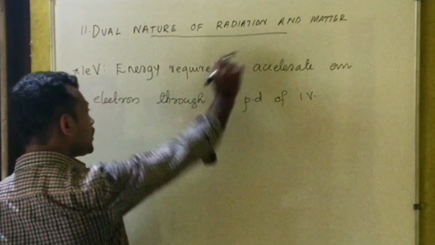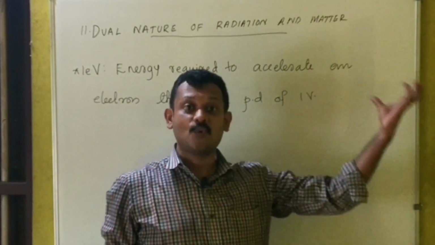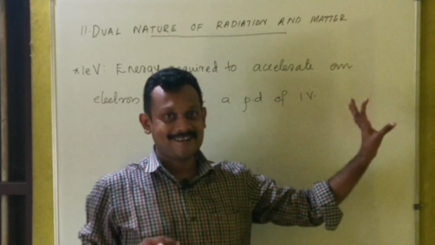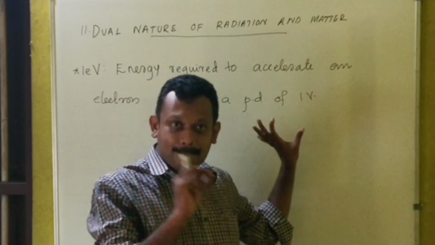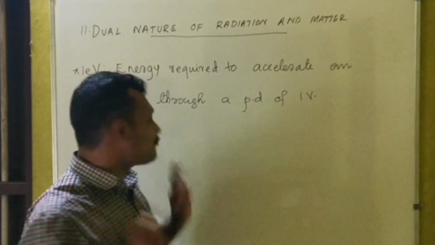It's the energy required, or work done, to accelerate an electron through a potential difference of 1 volt.